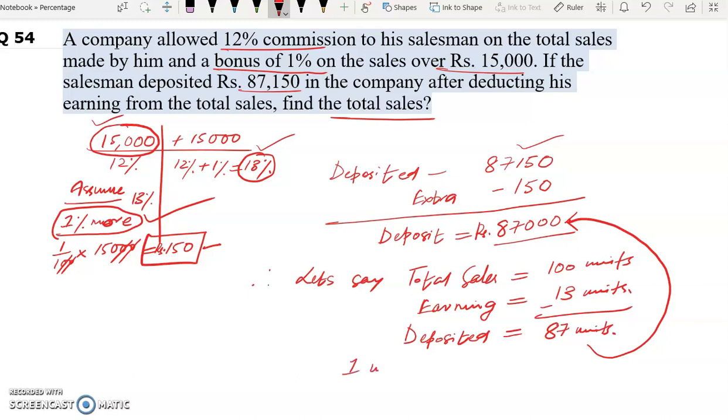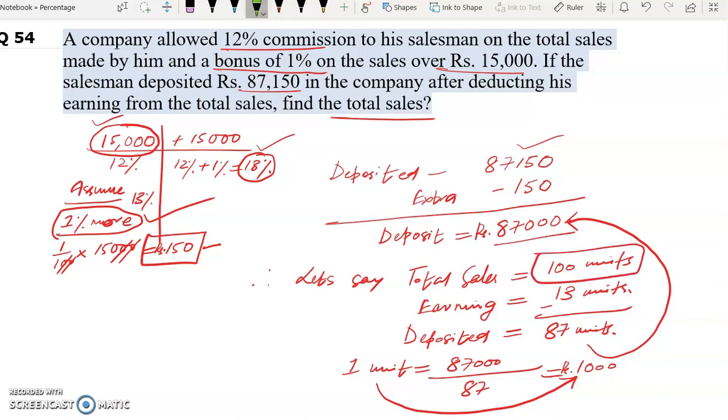So 1 unit will represent how much? 1 unit will represent 87,000 divided by 87. This will give 1000 rupees. 1 unit represents rupees 1000. Now our total sales is how much? Total sales is 100 units. So 100 units into 1000 will give us the total sales. So our total sales will be how much? Rupees 5 zeros, 1 lakh.